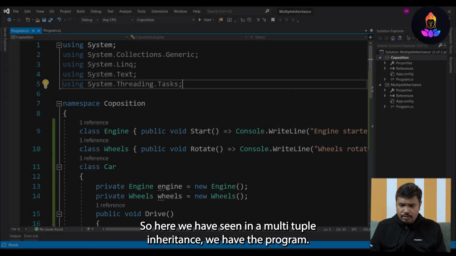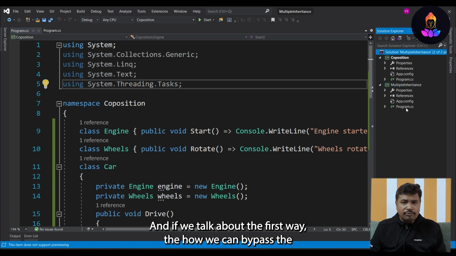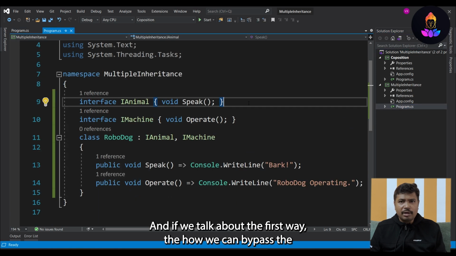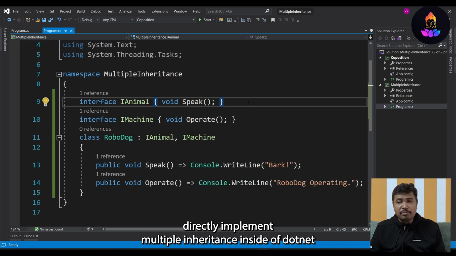Yeah. So here we have seen multiple inheritance. We have the program, and if you talk about the first way, how we can bypass the problem where we cannot directly implement multiple inheritance in C#.NET.